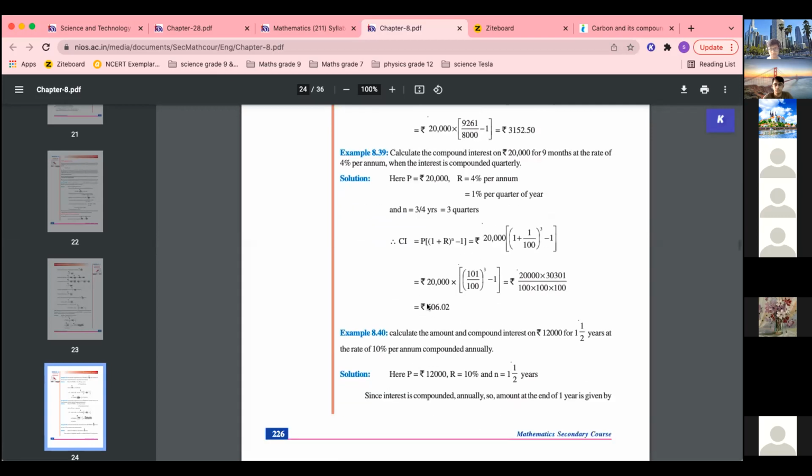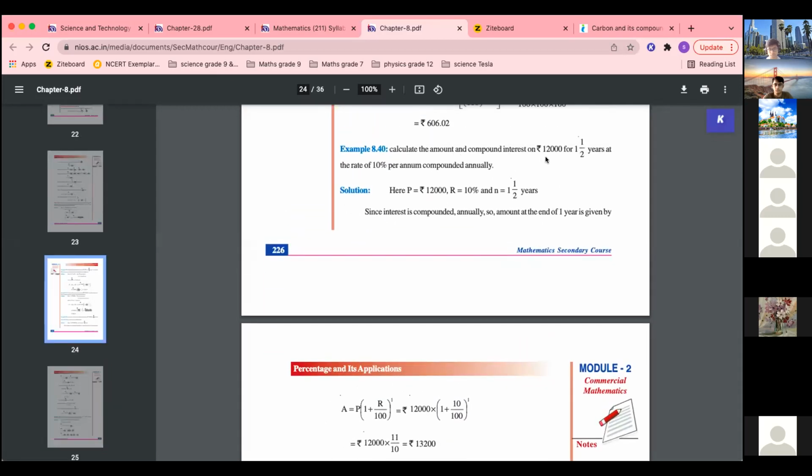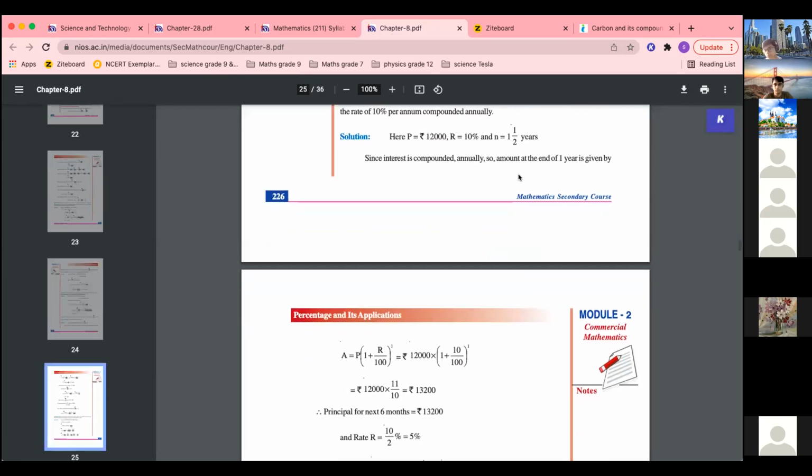Okay. Same way, calculate the amount and compound interest on this for 1.5 years at the rate of 10% per annum compounded annually. Okay. Now what do we do? P is equal to 12,000, R is 10%, दोनों compounded annually है, so no change. But time यहाँ पे 3 by 2 year है. So since interest compounded annually, so इसको simple interest के form में भी कर सकते हैं, but let us do this form, compound interest के form में.